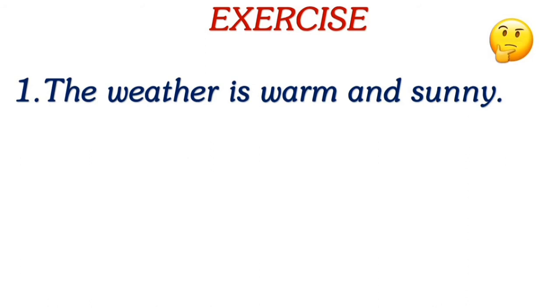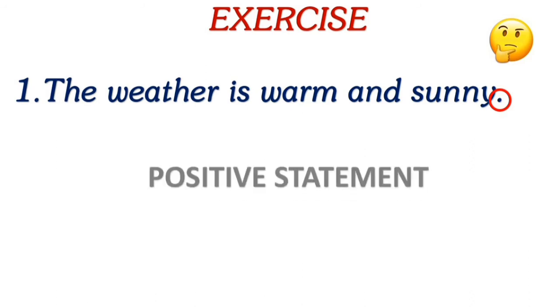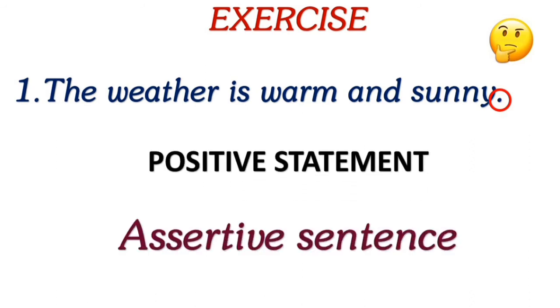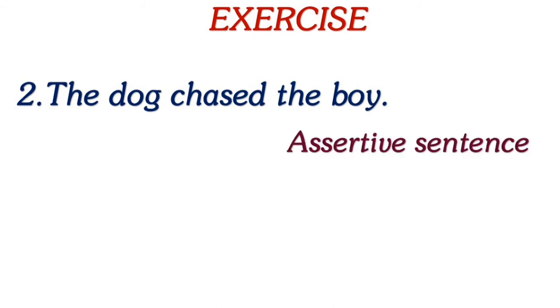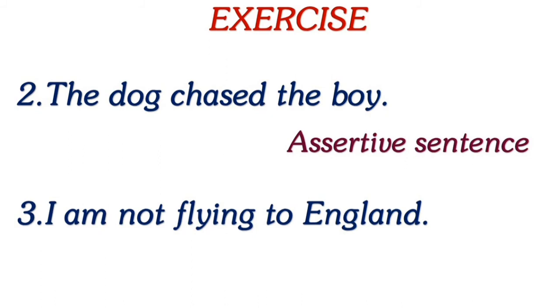Students, please look at this exercise. You have to say whether these sentences are assertive or negative. First one is, the weather is warm and sunny. Yes, you are right. This sentence ends with a full stop, and declares something positively. So, this is an assertive sentence. Second one is, the dog chased the boy. Absolutely, once again, assertive.